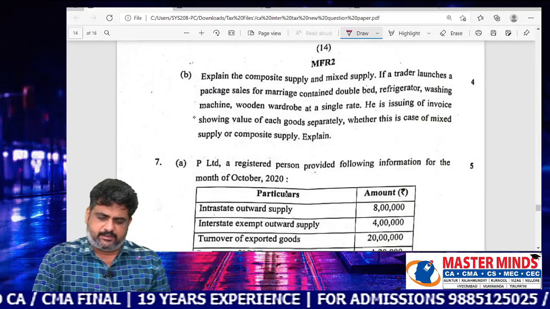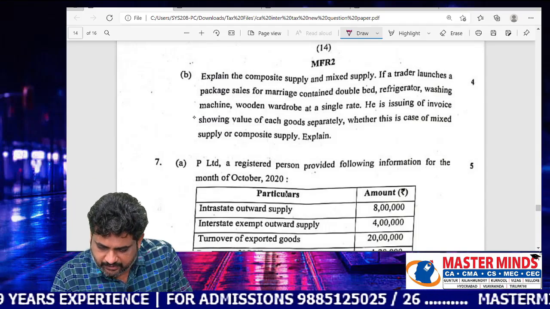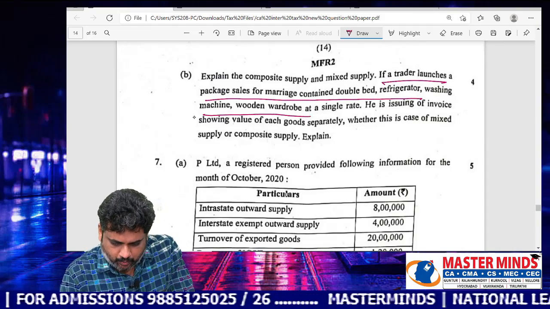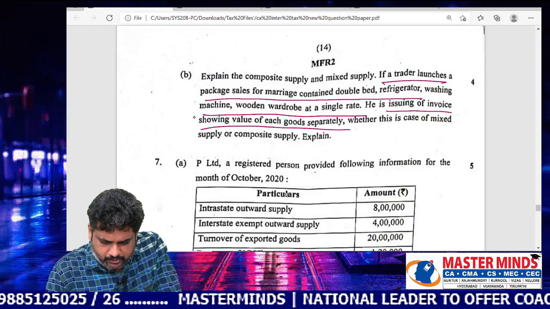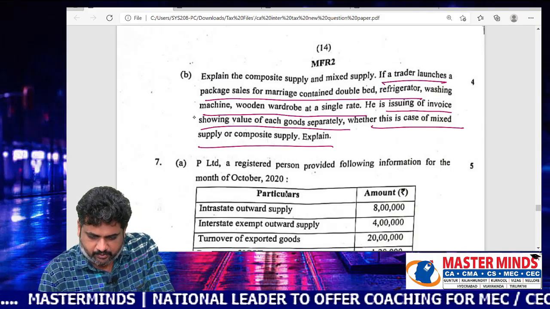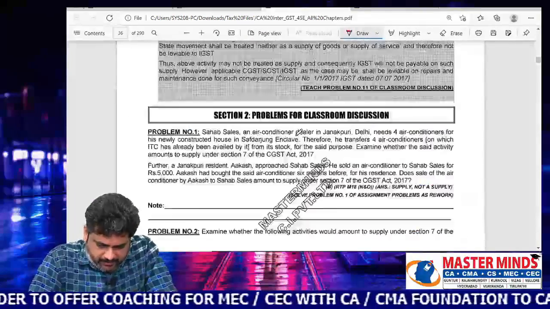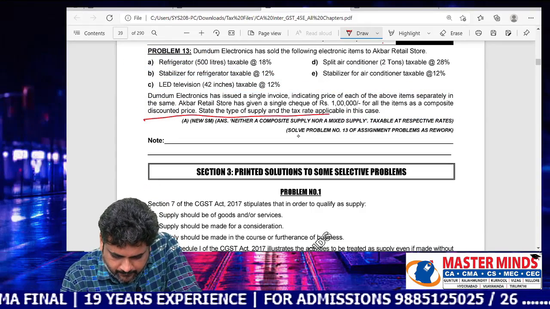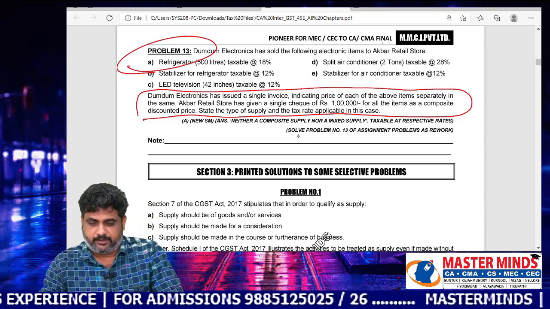See this, explain the term composite and mixed supply. Obviously, the theory part will be covered. If the trader launches package sales of double bed, refrigerator, washing machine, wooden wardrobe at a single rate, he is issuing an invoice showing the value of each good separately. Whether this is a kind of mixed supply or a composite supply. You can observe here after the theory part, see this portion, what I am talking about in problem number 13 after theory.